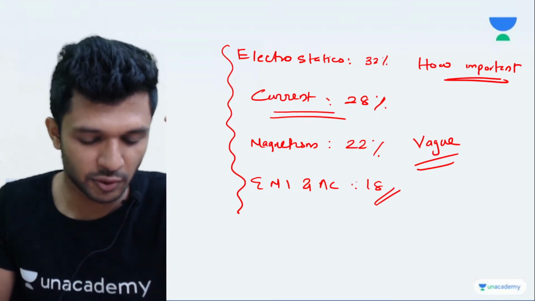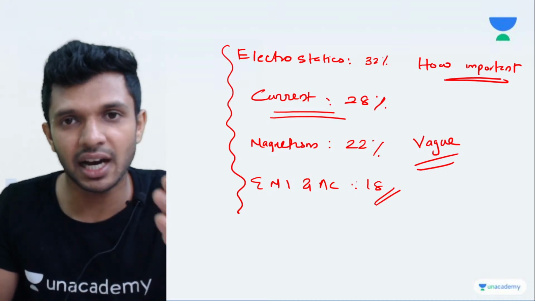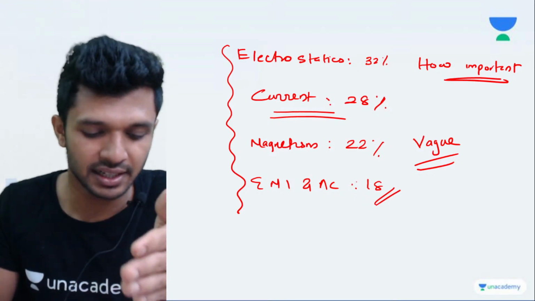Right now I'm teaching class 12 only on YouTube. For 12th standard we are doing the chapter of alternating current, not electromagnetic induction. EMI is over.